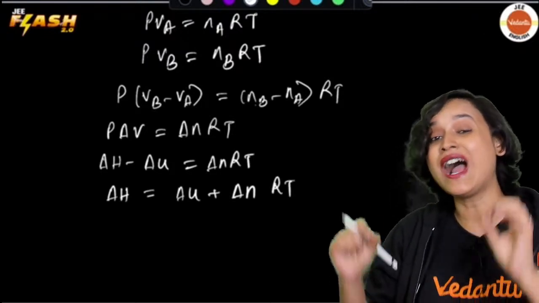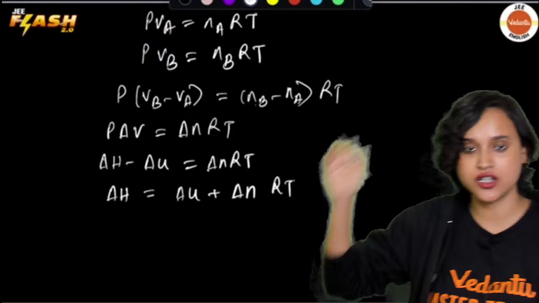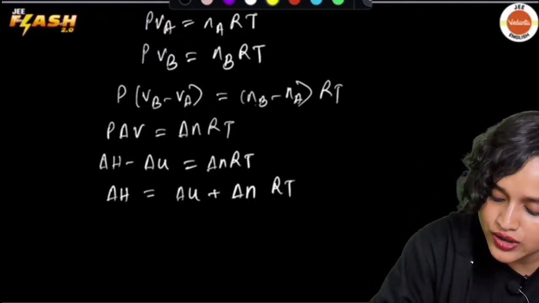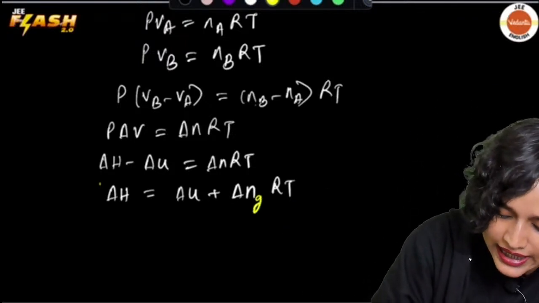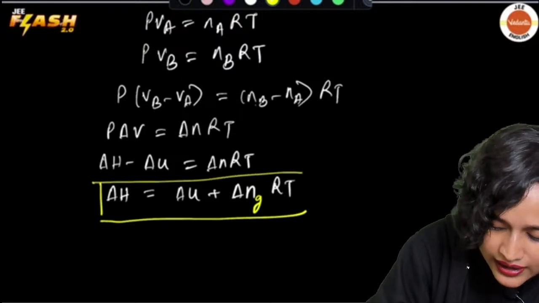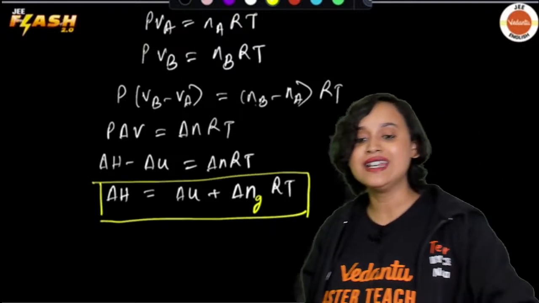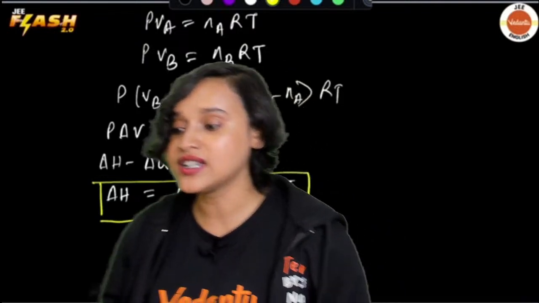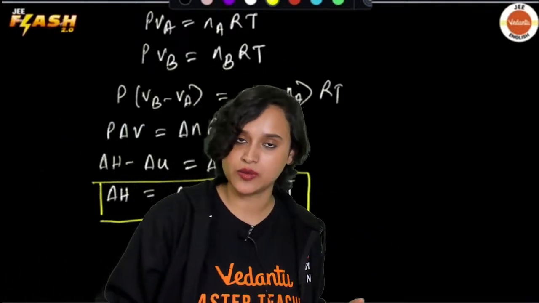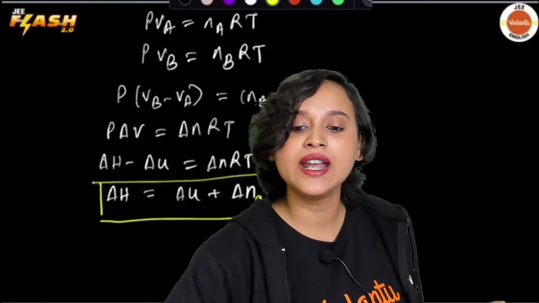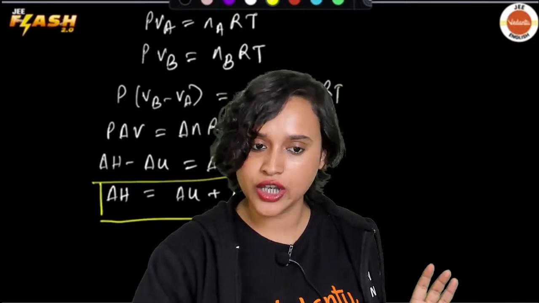Now, just to identify that this equation is for gases, we will introduce a term which is g, okay? Delta ngRT. Let us have this equation. This is a very, very important equation, everybody.